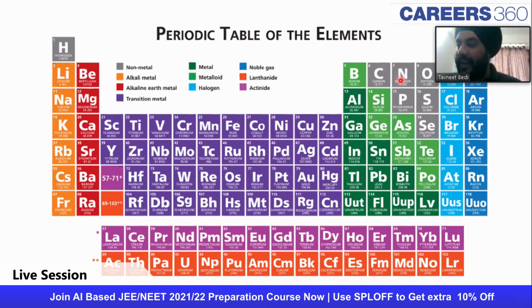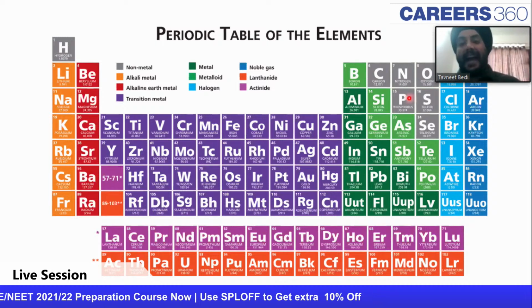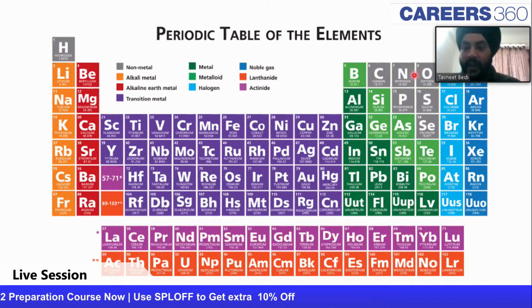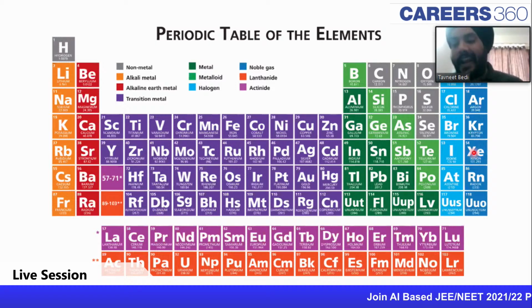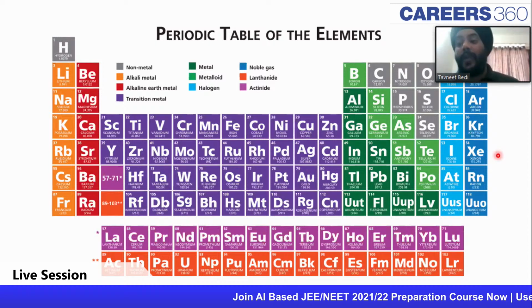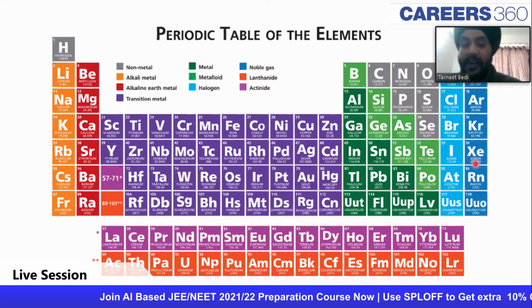And you'll get an idea if you go through the previous year's questions, the questions which are actually asked in the examination. So nitrogen, phosphorus, sulfur, chlorine, and then in group 18 there is only xenon. The xenon fluorides are present, and these are asked again and again in the exam. Compounds of xenon, hydrolysis of these xenon fluorides, that is also another important concept which is getting asked in the exam again and again.